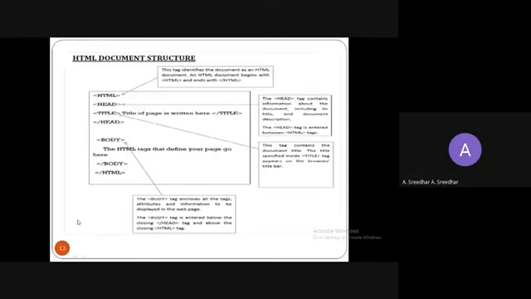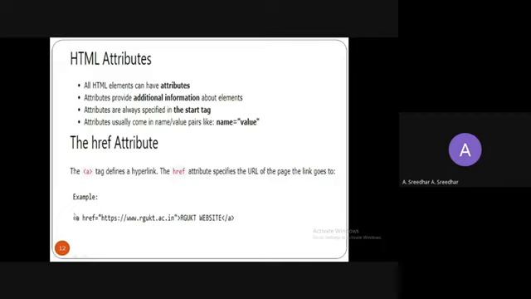Let's start with how to write the open and close tag. This is the opening here, and this is the closing here. This is the opening tag or starting tag, in between the less than symbol and greater than symbol, and this is called an attribute. This is the additional information. Without this also, you can write the tag, simply like the HTML tag, header tag, or title tag. Here I want to use one attribute, which is called extra information or additional information.